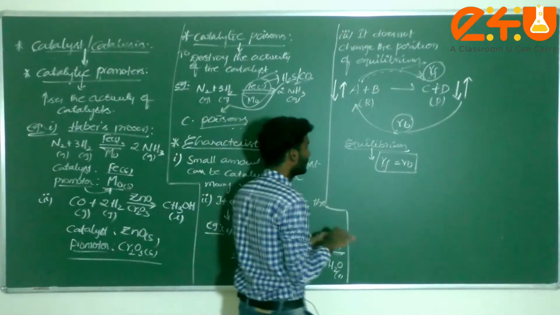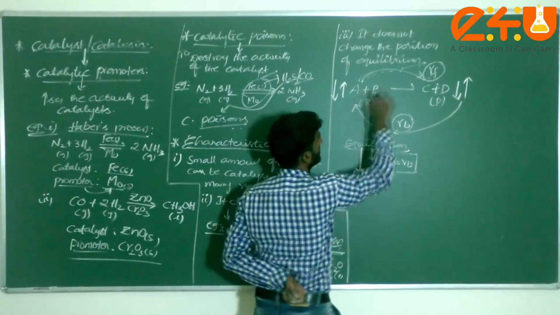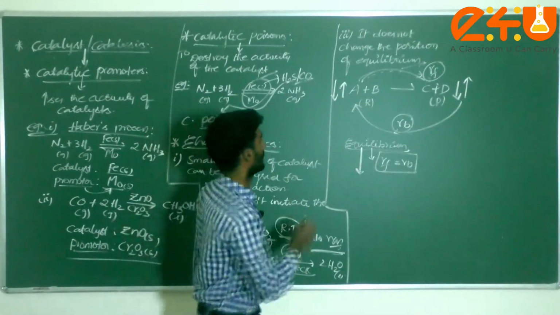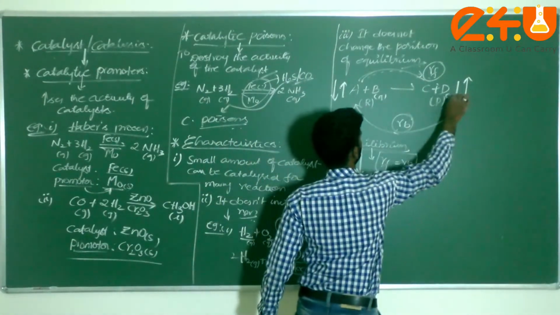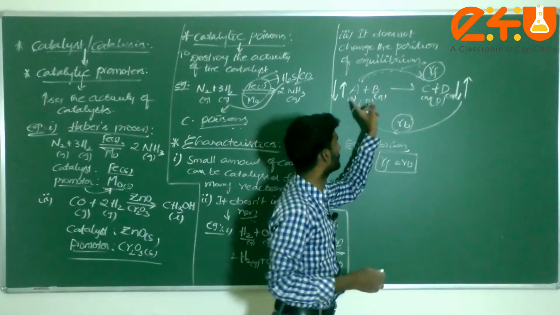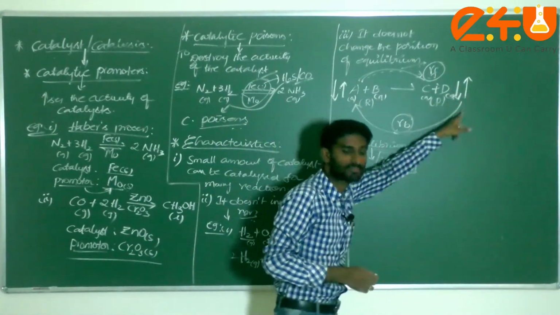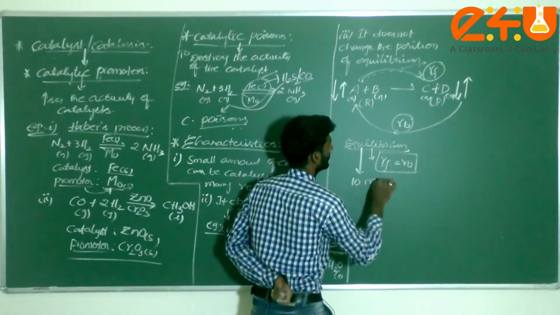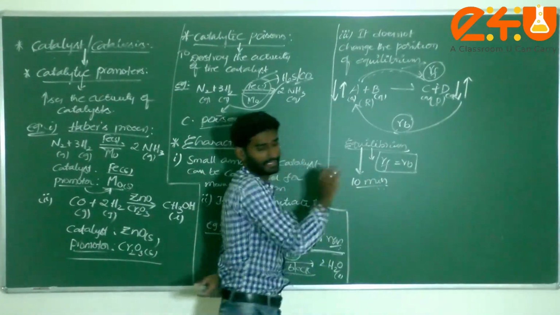That means, for example, I consider this one hypothetical reaction, all in the gaseous state. Am I correct or not? To attain this equilibrium from A plus B to C plus D, and from C plus D to A plus B, it takes approximately 10 minutes to attain the equilibrium.